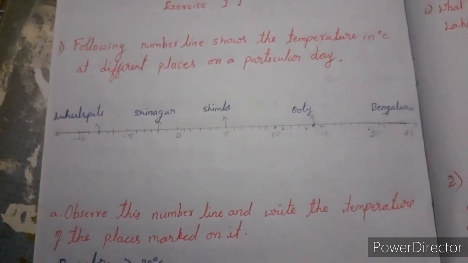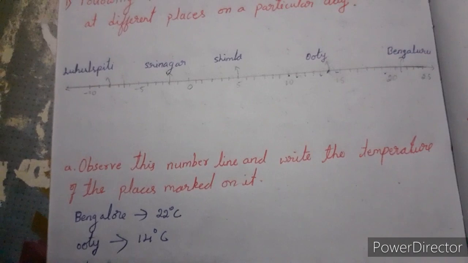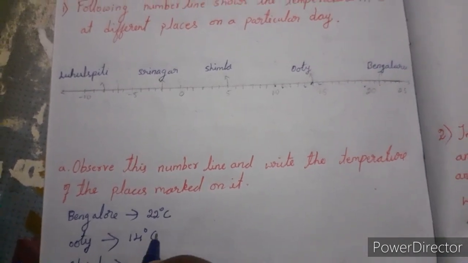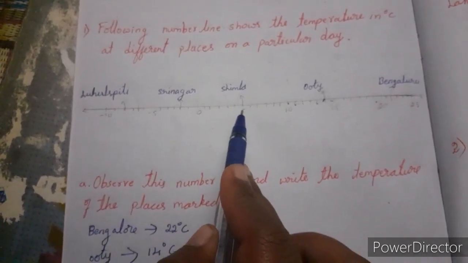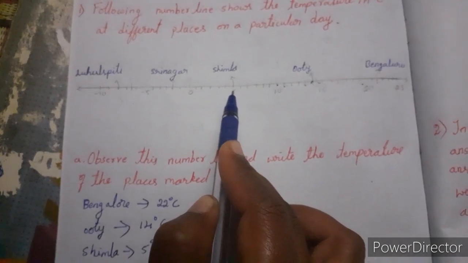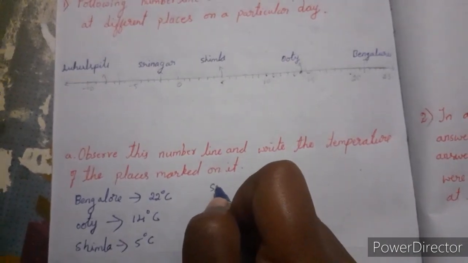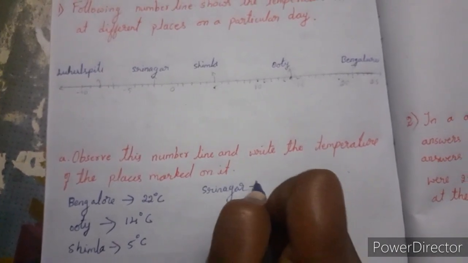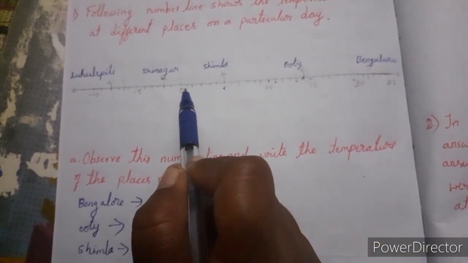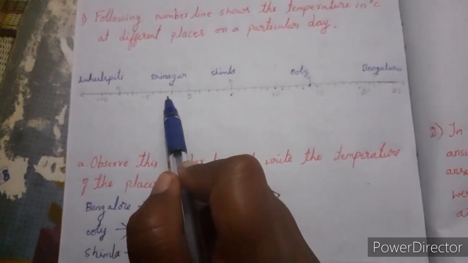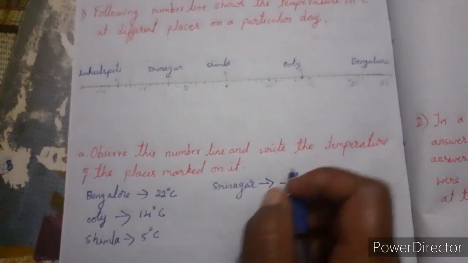Then we will take Simla. Simla has 5 degree Celsius temperature. See here, see the number line, then answer it. Then next one, Srinagar. See, after the 0 it should go to minus 1, minus 2. Then Srinagar has minus 2 degree Celsius temperature.